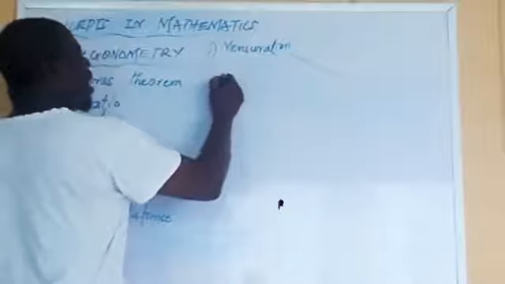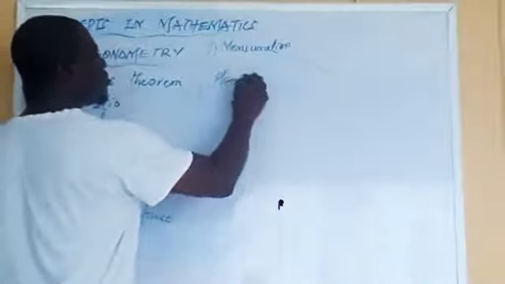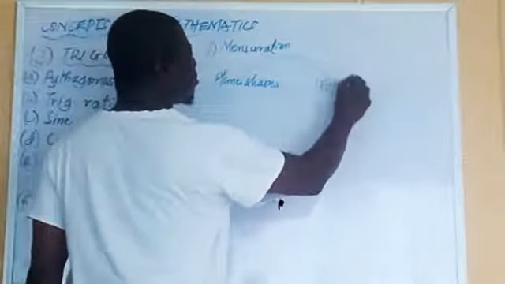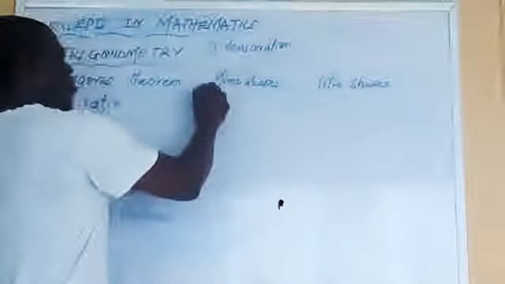So we have now shapes. We have plane shapes and solid shapes. Under this, we have 8 things to consider here.